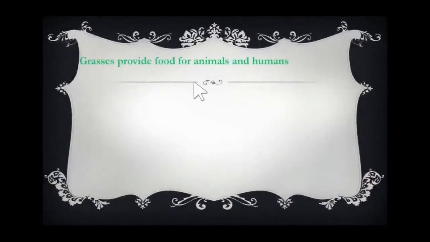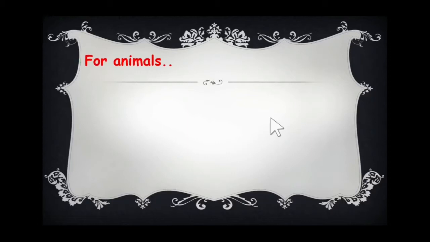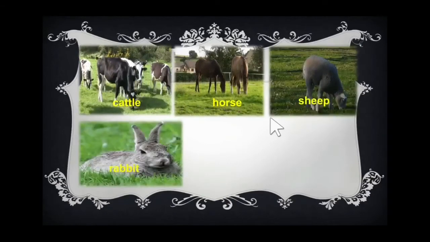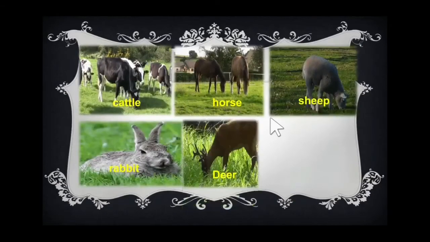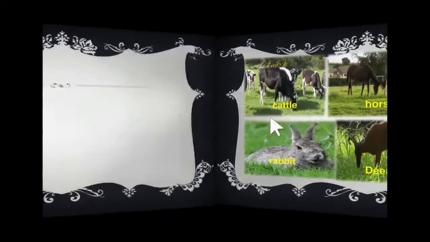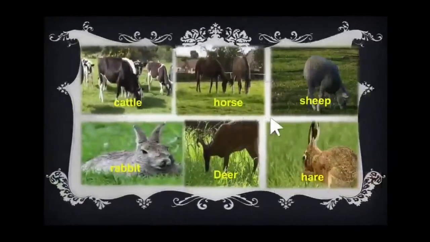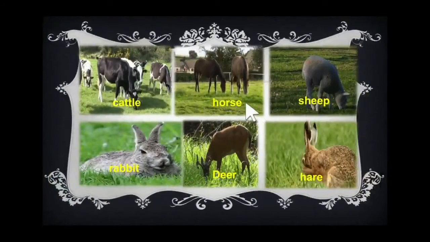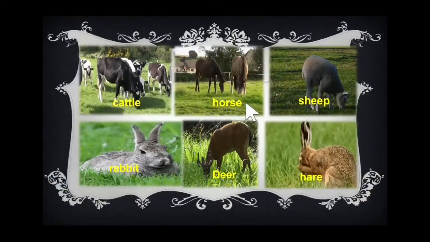Now, the grasses provide food for animals and humans. Yes, the grasses provide food for animals. First, we will check that one. For animals, look at these animals. What are they eating? They all are eating grasses. Even the wild animals, rabbit, hare, all are eating grasses. See? So grasses provide food for animals, right? Yes.